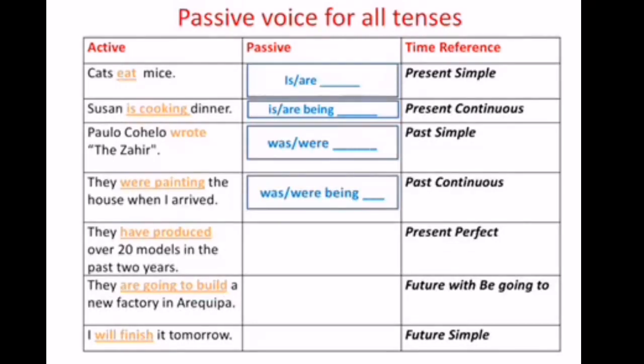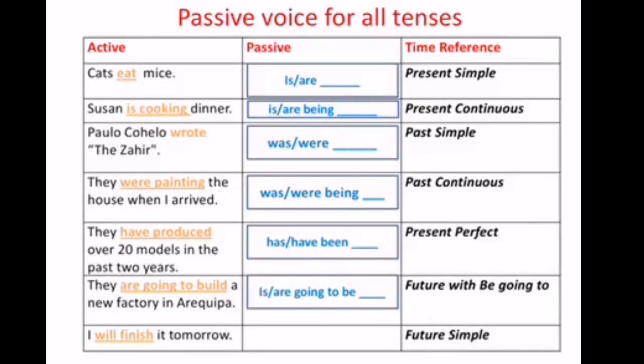Past continuous, was or were being, and the past participle. Present perfect, have or has been, future with be going to, is or are going to be, and the past participle, and the future simple, will be, and the past participle.